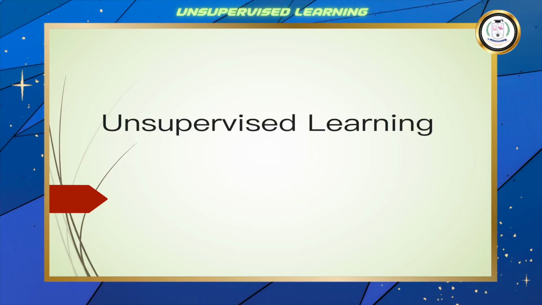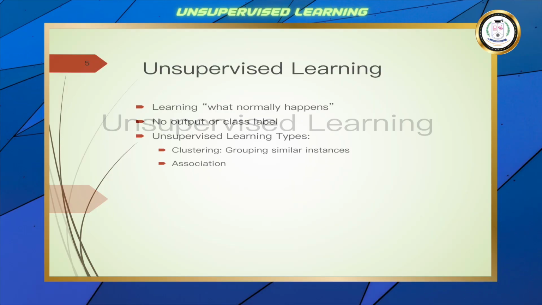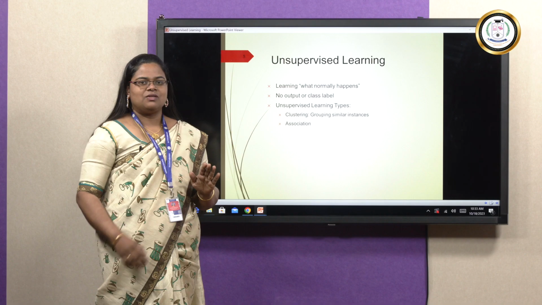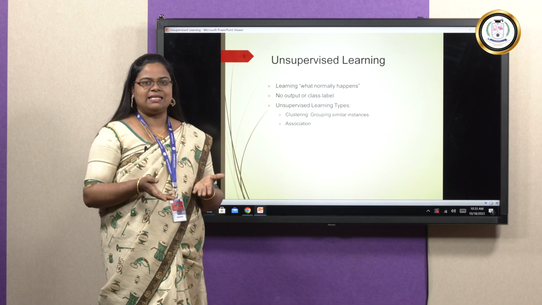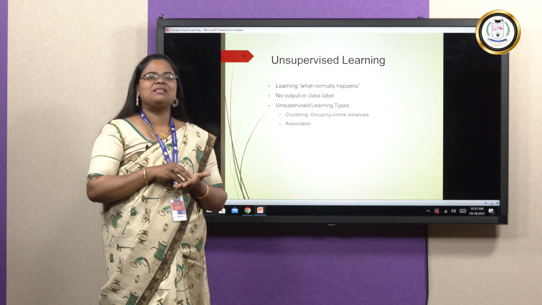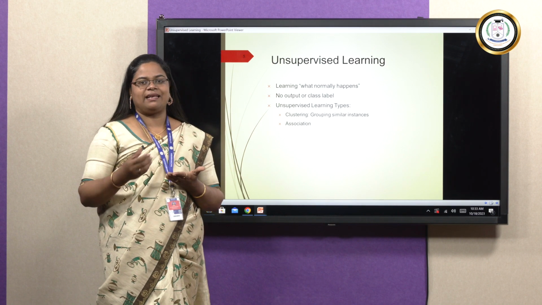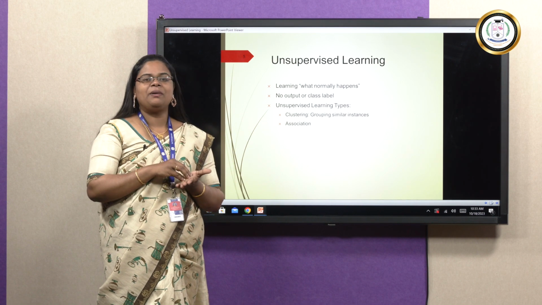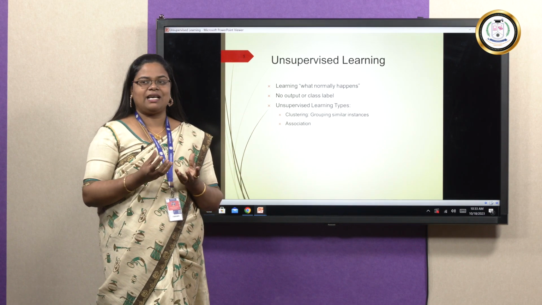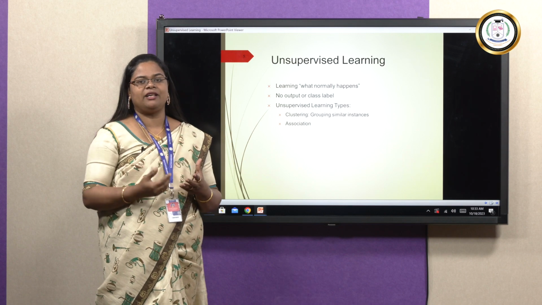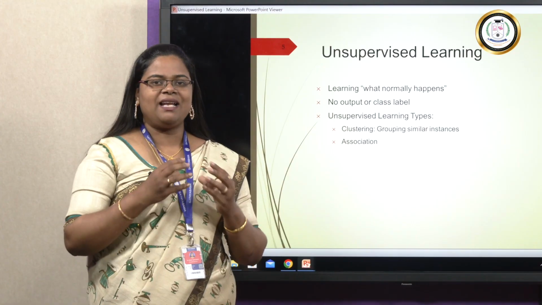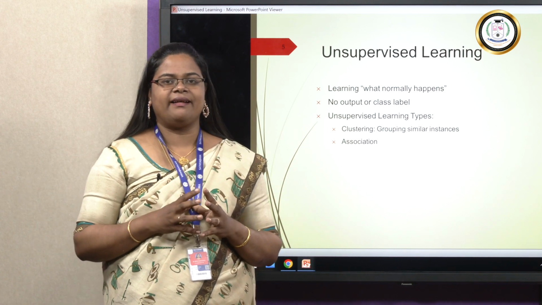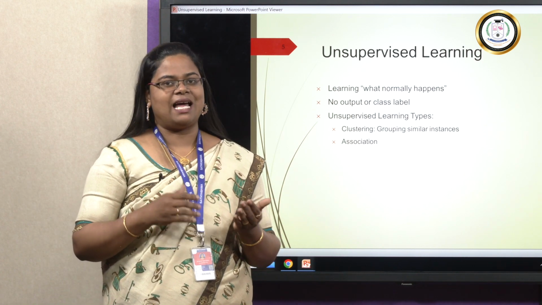Now let us see unsupervised learning algorithms. As I said, in unsupervised learning there are no class labels. A data set will be given as it is, so the algorithm has to find out the categories. As the class label is not known, the algorithm will find new categories like category 1, category 2, category 3. I'll explain this using one example. Consider a set of 1,000 images of cats and dogs.